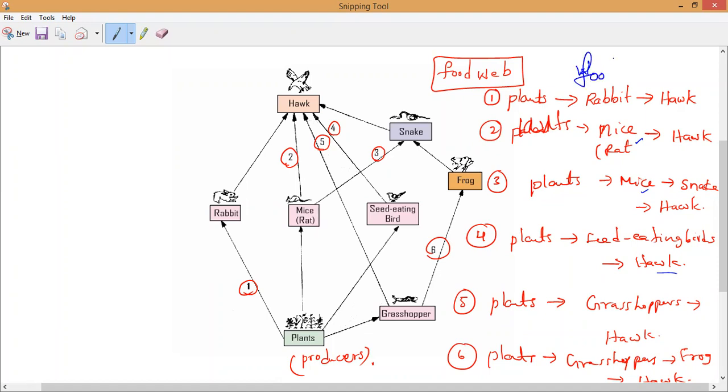Now these are food chains, and if we combine these food chains, it forms the food web. This is the community, which we can consider as grassland. We can consider it a food web community. We can take different communities like a pond, a different food web. If you go to a crop field, a different food web. If you go to a forest, a different food web. Like this, all food webs are formed by a combination of food chains. That is what you have to remember. The main word is interconnecting. That is what it is.